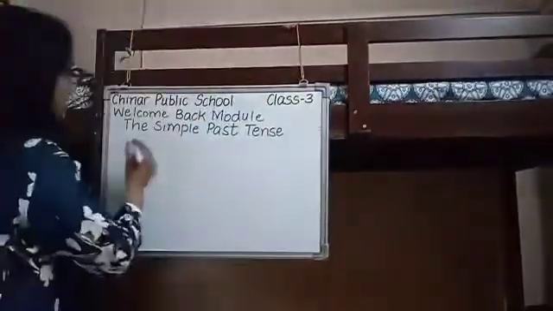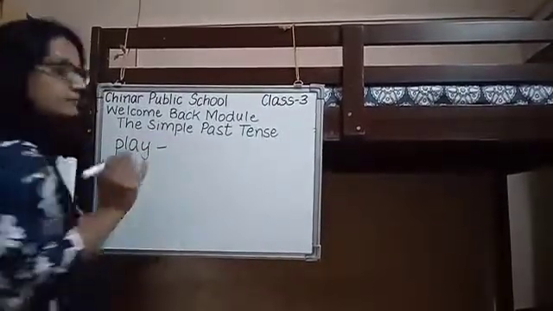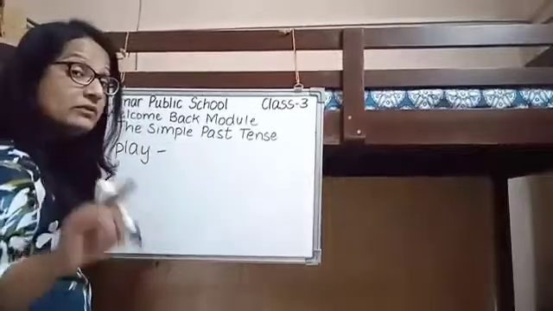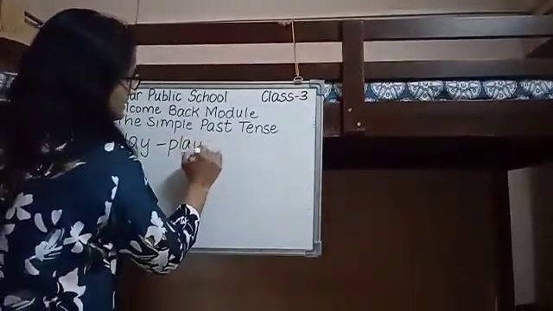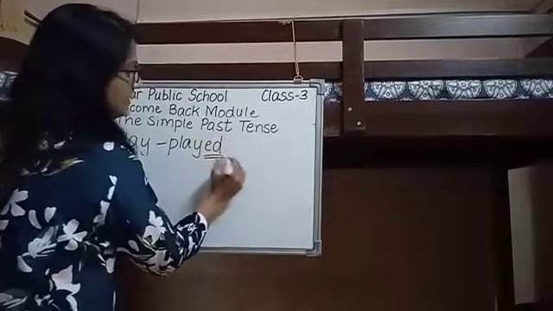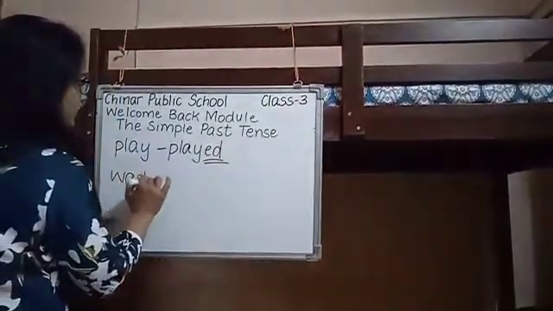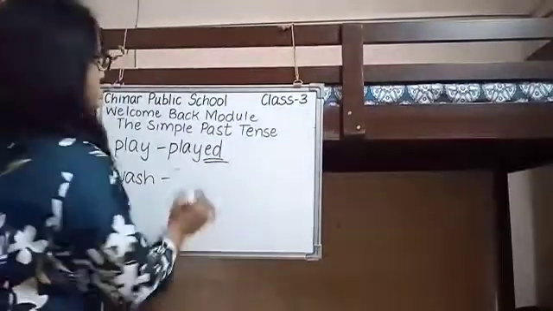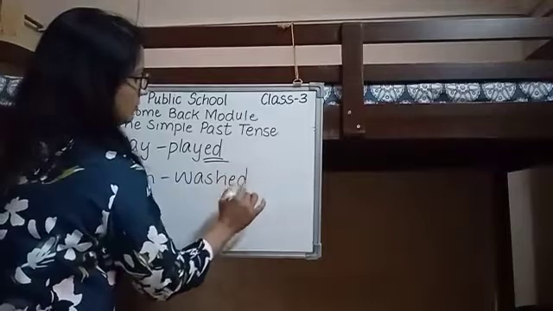For example, if in the present form it is play. Fine. How to convert this into its past form? It will be played. We add ed to it. Fine. If the present form is wash, how will we convert it into the past form? Washed.